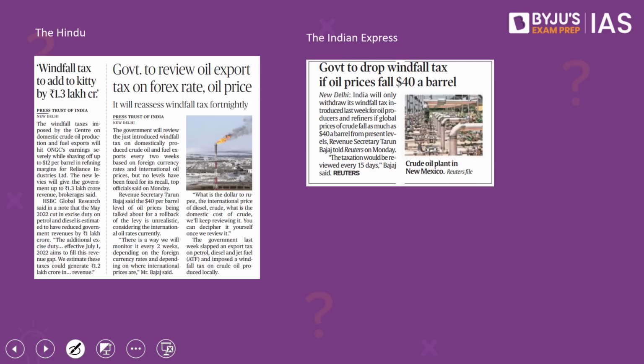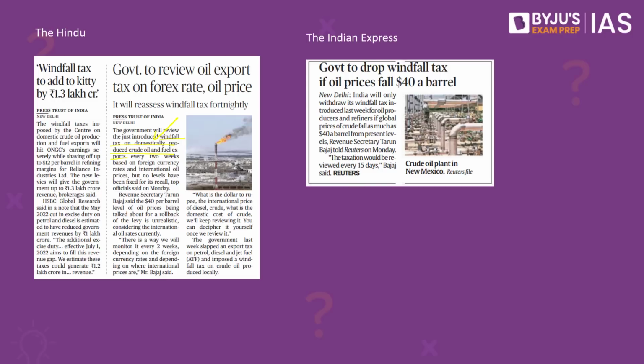What is the context? The Union government had recently imposed windfall tax on domestically produced crude oil and fuel exports. Now, what do we mean by windfall tax? It is the higher tax on sudden big profits. It is levied on industries experiencing above average profits.